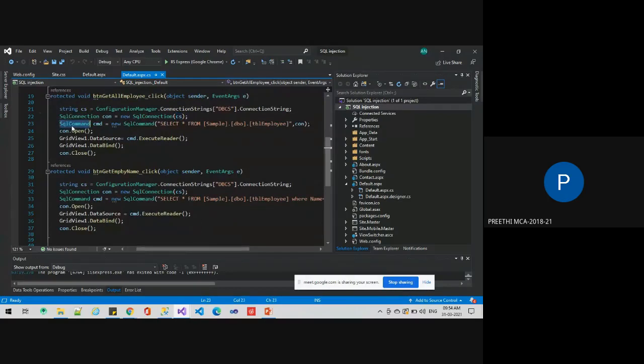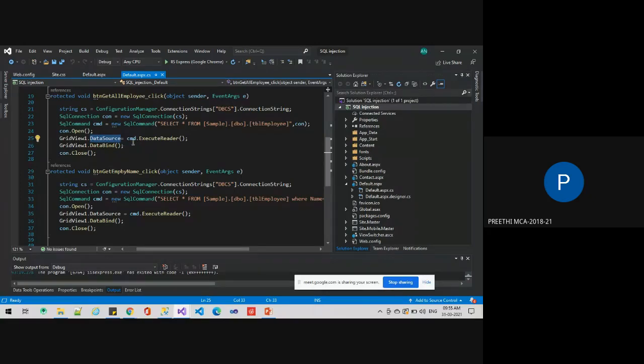And the SQL command here is a simple DML query which gets the data from the table employee. Here, sample is a database, DBO is a schema, and employee is the name of the table. And it's a connection, where we are opening the connection, and it's a grid view, and the property of the grid view is a data source.